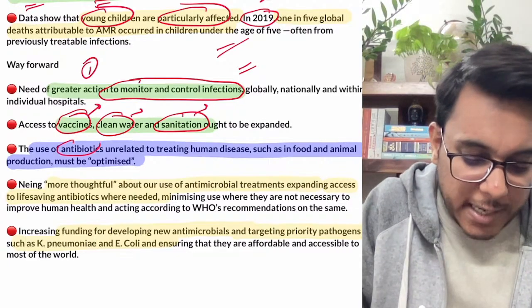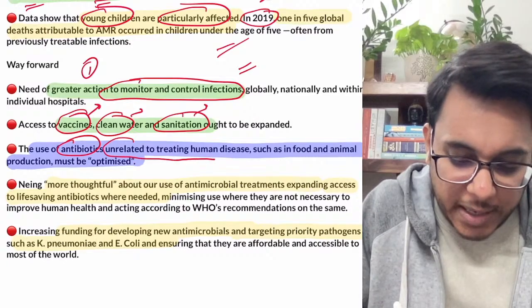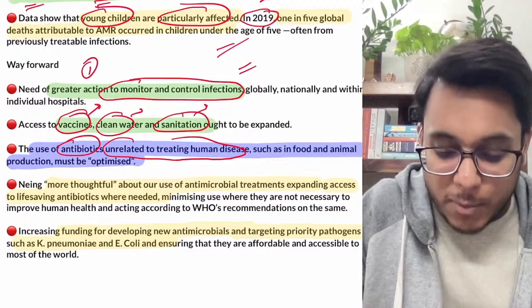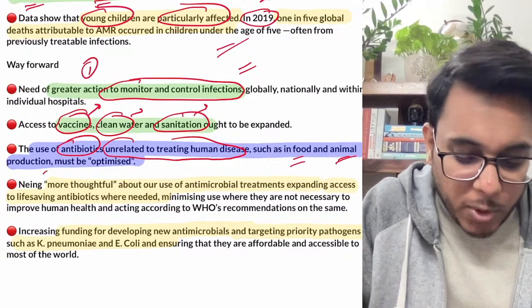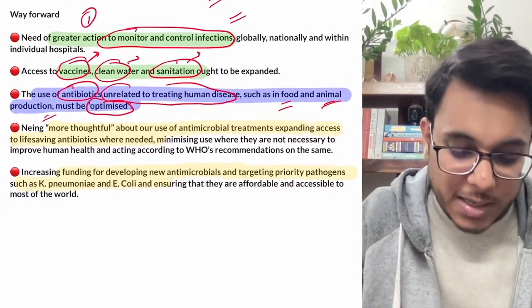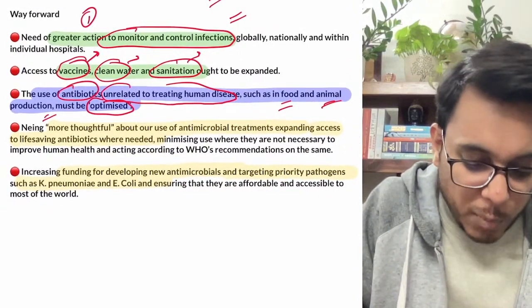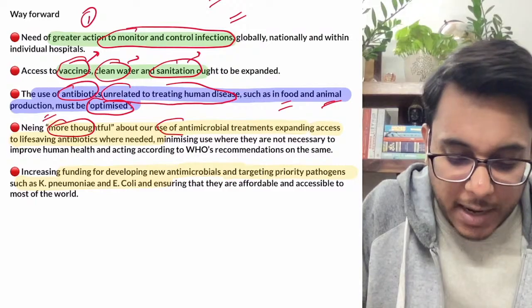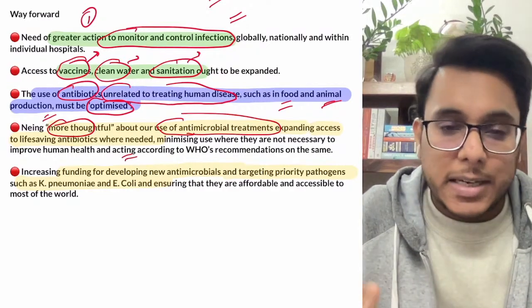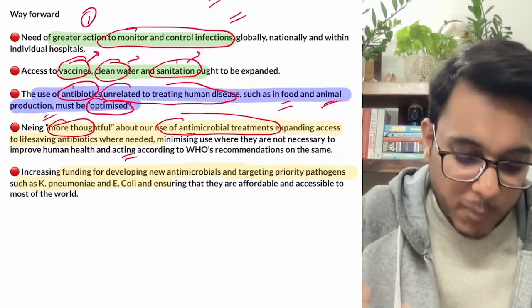Then the use of antibiotics unrelated to treating human disease needs to be controlled. I told you that antibiotics are there in food and in animal production. They need to be optimized. There need to be stringent controls. Secondly, the doctors need to be more thoughtful about the use of antimicrobial treatments. Antibiotics should be given only in situations when they are most needed.